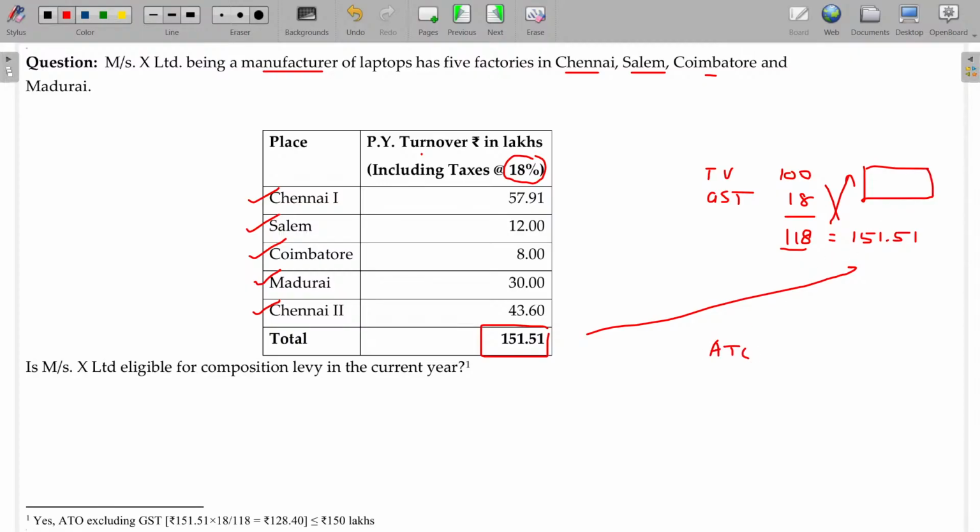Now aggregate turnover is equal to, come on, tell me this value, 151.51 into 100 divided by 118. 128.40. Isn't it? Use the calculators. As this one is less than or equal to 150 lakhs, composition levy scheme is applicable. Clear?